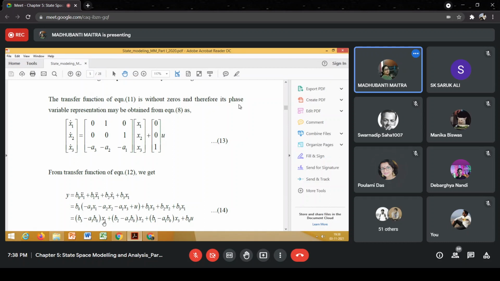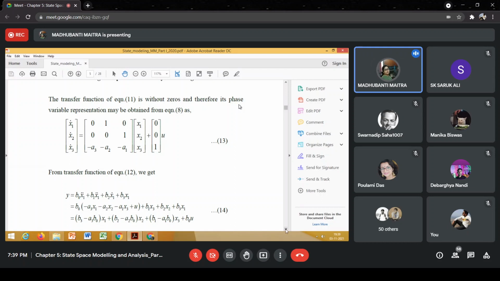Next is x2. The coefficient will be b2 minus a2 b0. And the third one will be b1 minus a1 b0 into x3.